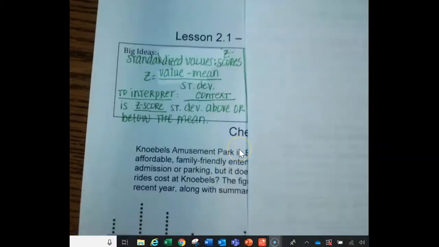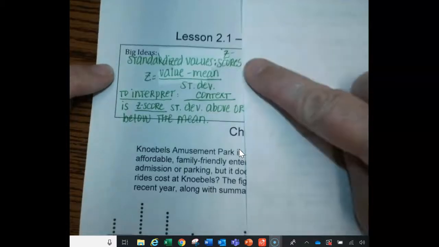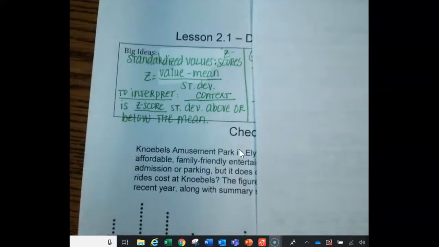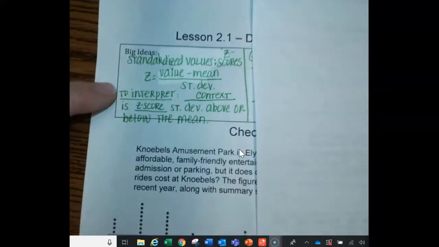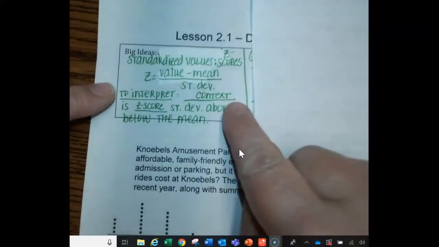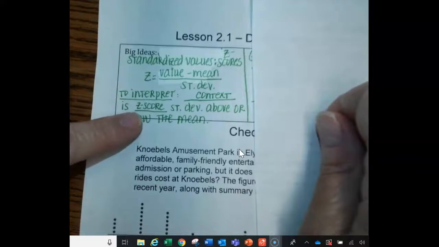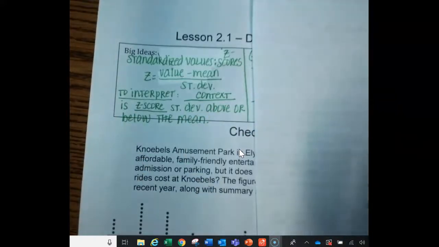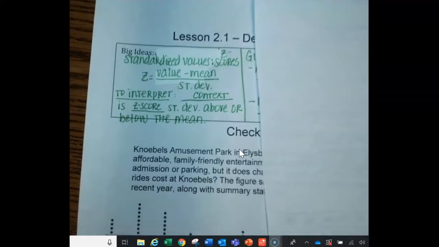Okay, so what are your big takeaways from this lesson? 1 is your standardized value, also known as your z-score. Okay? To find a z-score, you take your value of interest minus the mean and divide by the standard deviation. To interpret it, because I am going to ask you to interpret it, you're going to take whatever the context is. So tell me what the problem is actually about. Is whatever your z-score standard deviations above or below the mean. Okay, so don't write above or below. Tell me it's above or tell me it's below. So you want to make it all in context for this situation in particular.